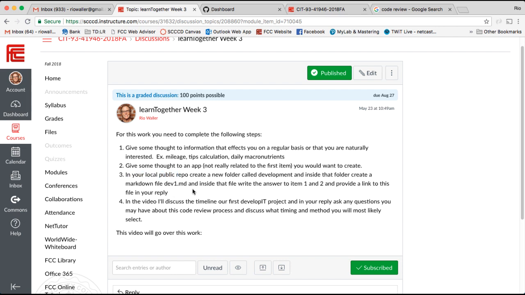So then in your local public repo, create a new folder called develop, and inside that folder create a new markdown file called develop1, and inside that write the answers to your thoughts here. And then provide in your reply a link to that file.